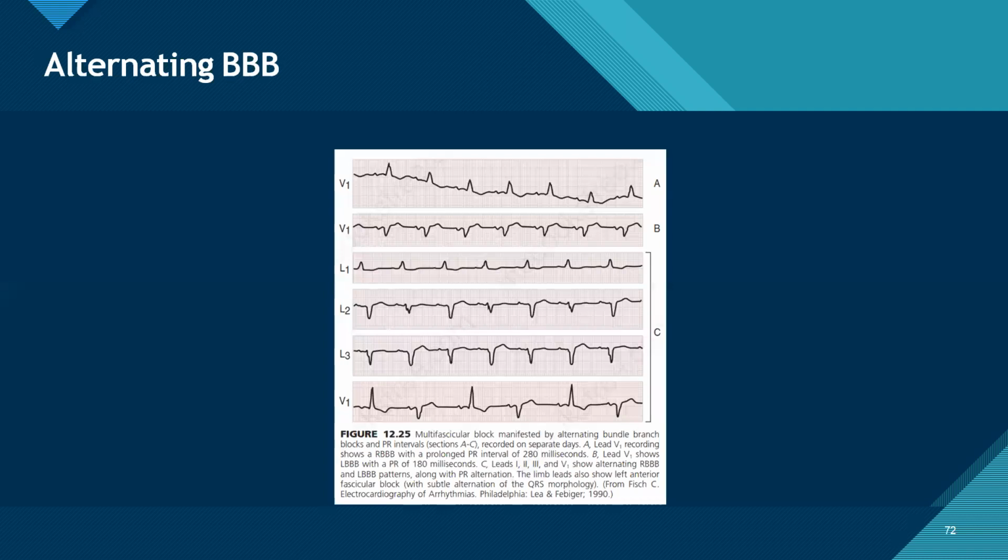What are the causes of alternating bundle branch block? It could be degenerative, ischemic, or drug induced. Mostly digoxin toxicity may cause alternating bundle branch block.